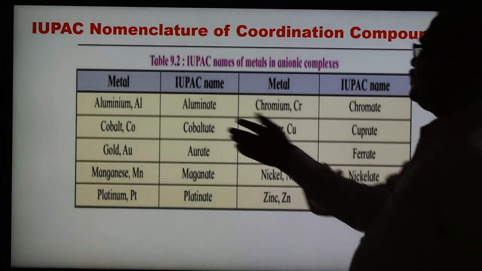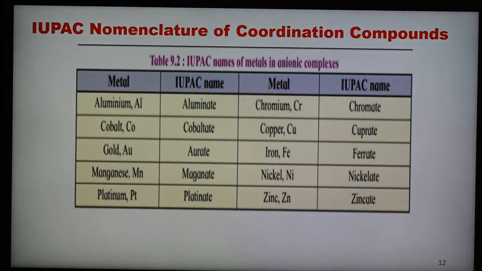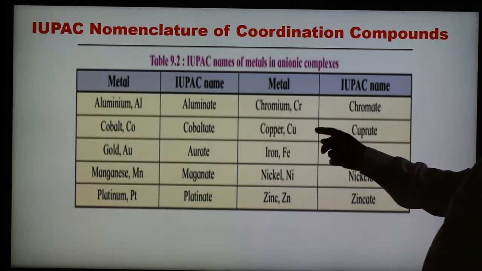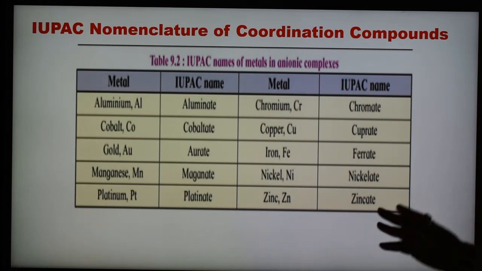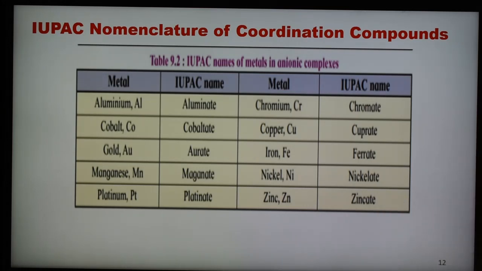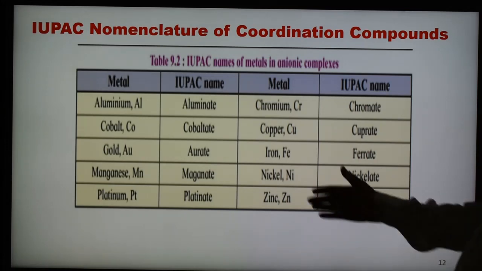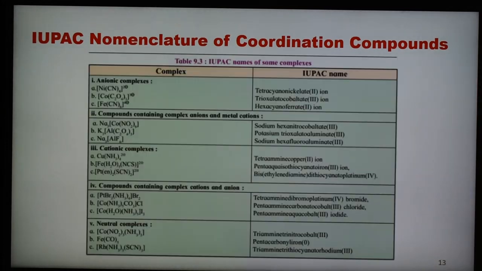metal with -ate. So here aluminium, aluminate; cobalt, cobaltate; gold, aurate; manganese, manganate; platinum, platinate; like that. Chromium, chromate; copper, cuprate; iron, ferrate; nickel, nickelate; and zinc, zincate. So these are the names of metal. When metal is a part of positive ion or neutral molecule complex, then there is no need to change the name. But when metal is a part of negative ion, then we have to change the name of the complex in this way according to this table.